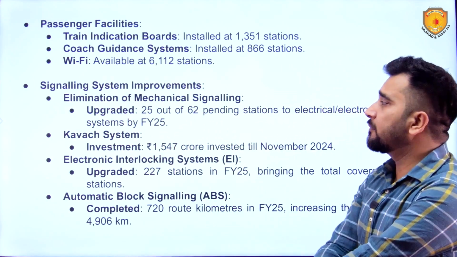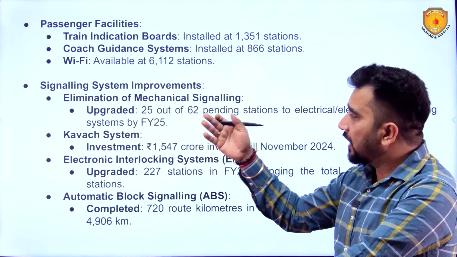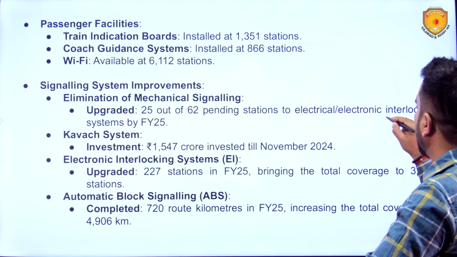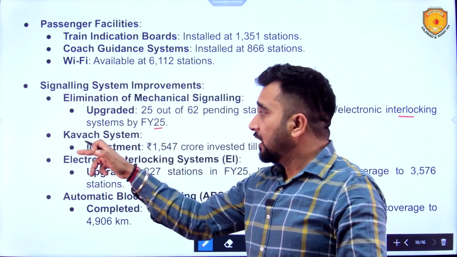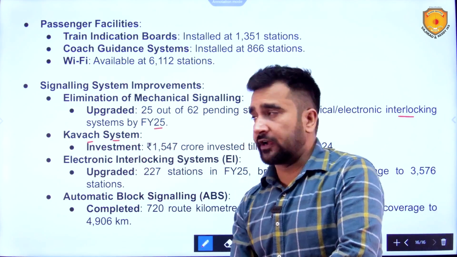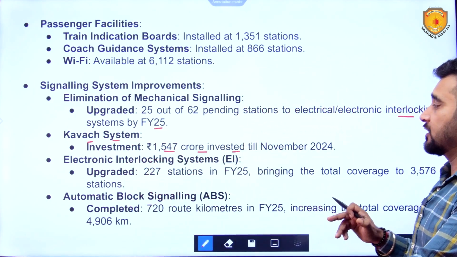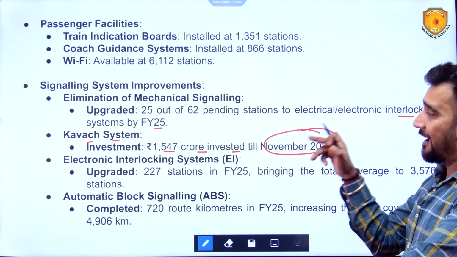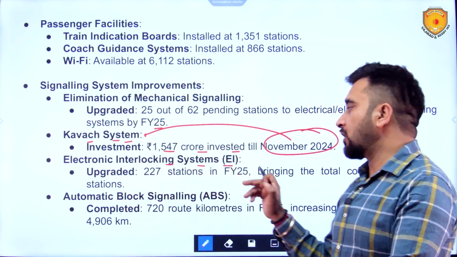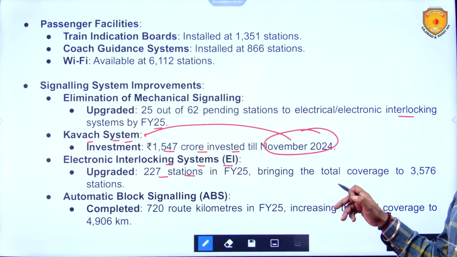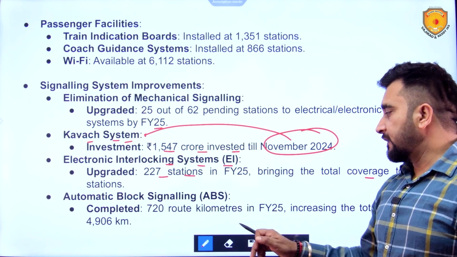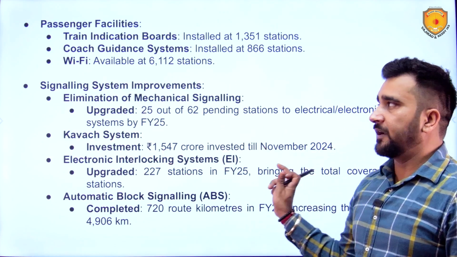The signaling system improvements: elimination of mechanical signaling, upgraded 25 out of 62 pending stations to electrical or electronic interlocking systems by FY25. Kavach system, that is very important because train accidents were quite common. Investment of 1547 crore rupees till November 2024 has been done for installing the Kavach system on the trains. Electronic interlocking systems at 227 stations in FY25, bringing total coverage to 3576 stations, and automatic block signaling, 720 route kilometers in FY25 have been done.